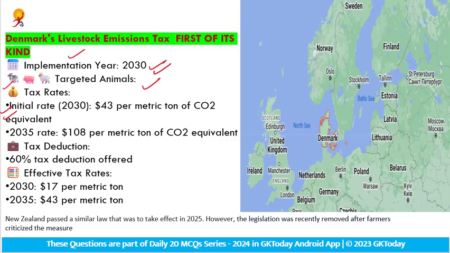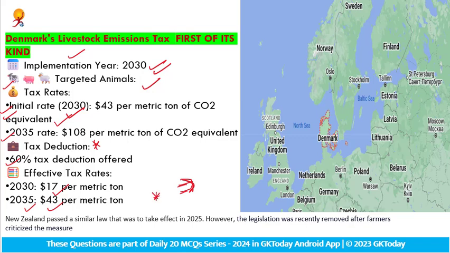According to Denmark, the tax rate for 2030 will be $43 per metric ton of CO2 equivalent, and Denmark will increase the tax rate in 2035 to $108 per metric ton. Fine. But the point is also that there is a tax deduction rate of 60%, and after the deduction, the effective rate will be $17 per metric ton in 2030 and $43 per metric ton in 2035. So that is all the plan of Denmark to combat climate change.